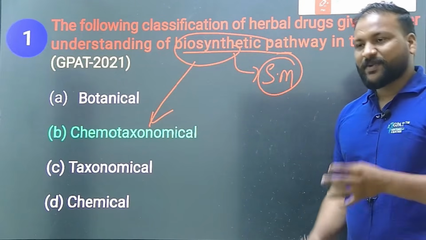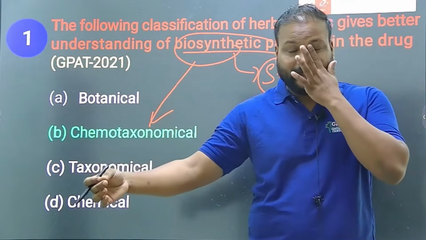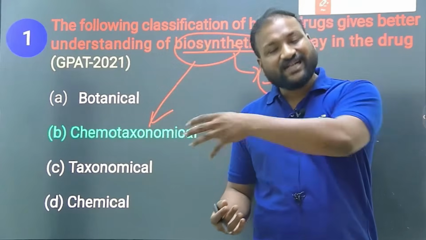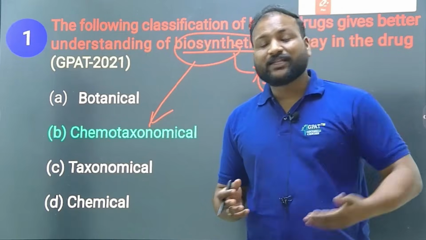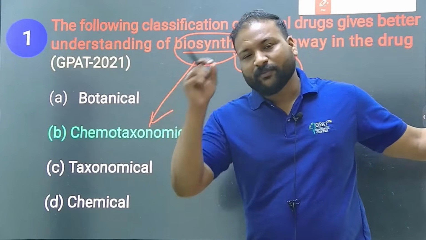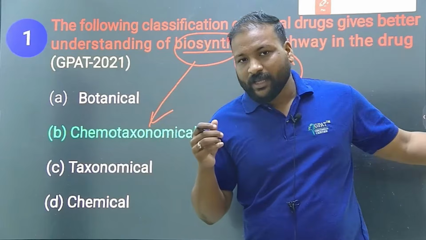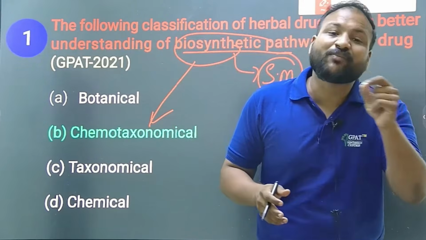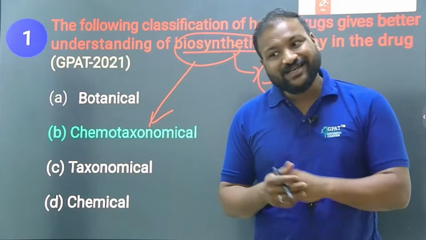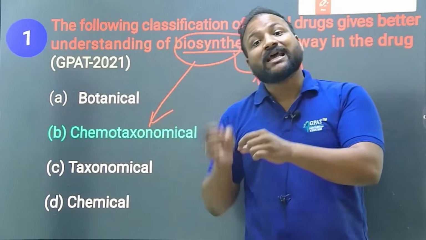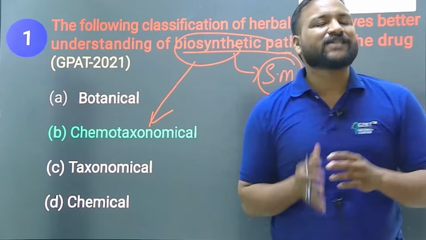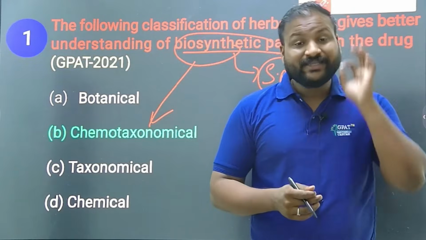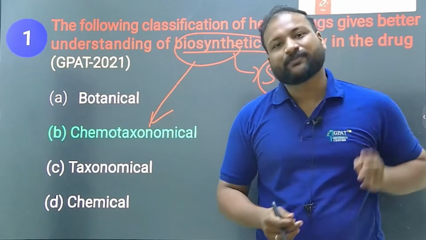Clear? Let me give a simple example. If a plant contains morphine, such as opium, then in order to synthesize the morphine it undergoes a specific pathway. If a plant has specific secondary metabolites, it should have specific pathways as well. Are you getting my point? Specific secondary metabolites have a specific pathway, like the shikimic acid pathway or the acetate malonate pathway.